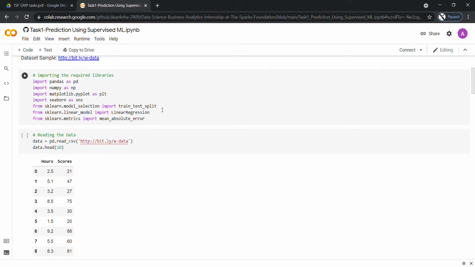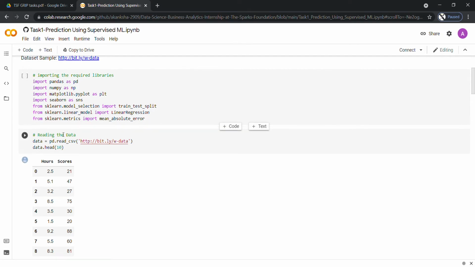So here I have imported the required libraries. First one is pandas, second one is NumPy, then matplotlib for the graphs, Seaborn, scikit-learn model selection, scikit-learn linear model, and metrics.